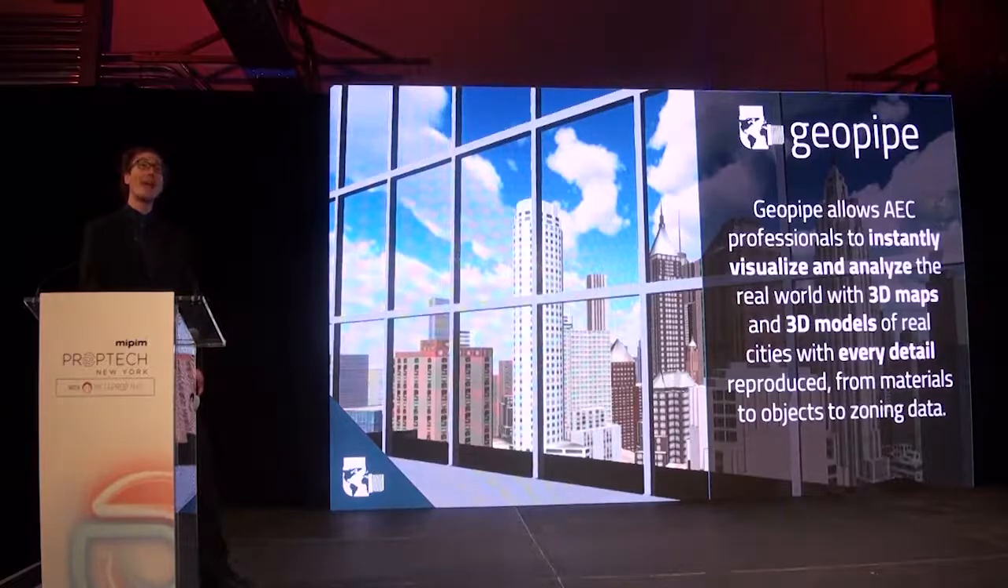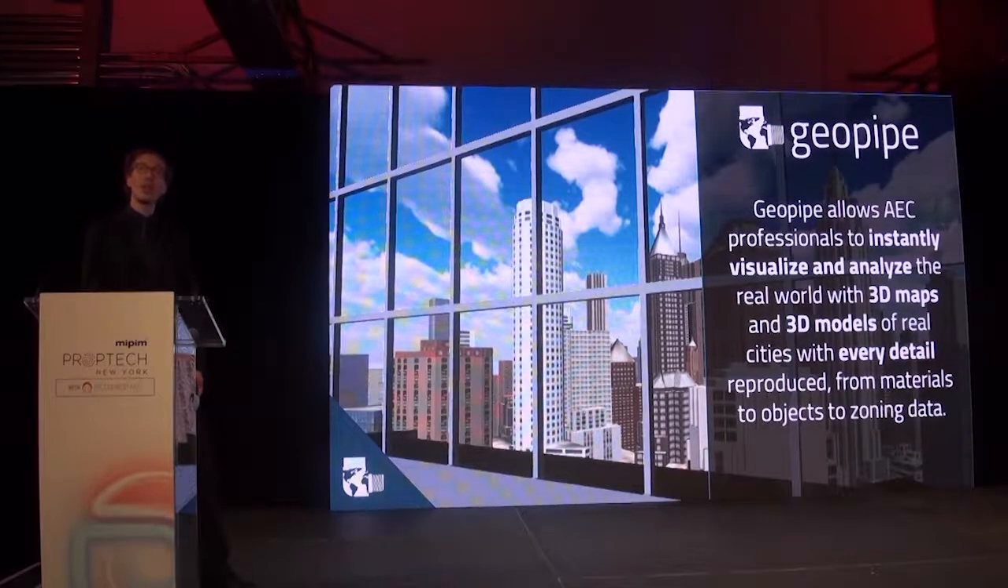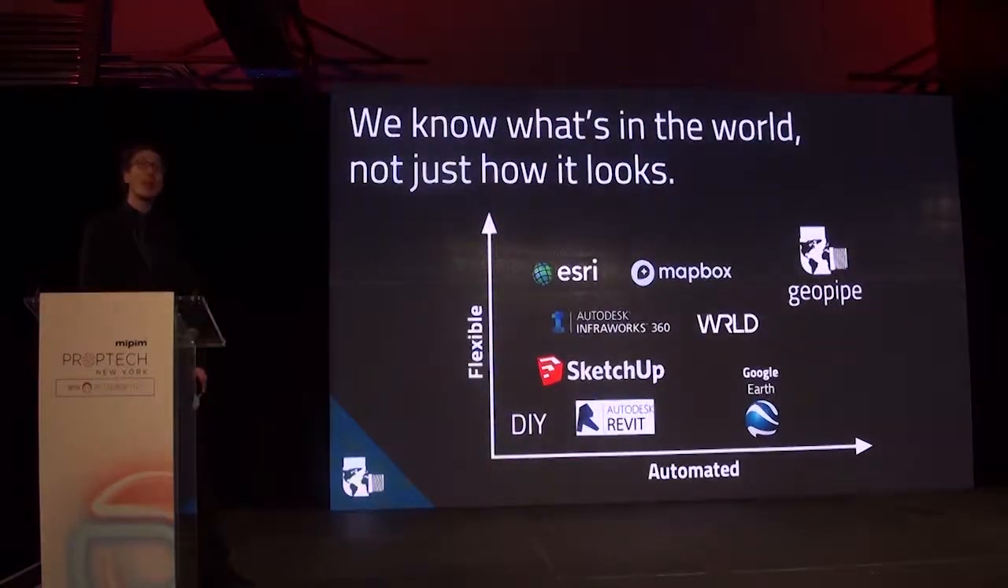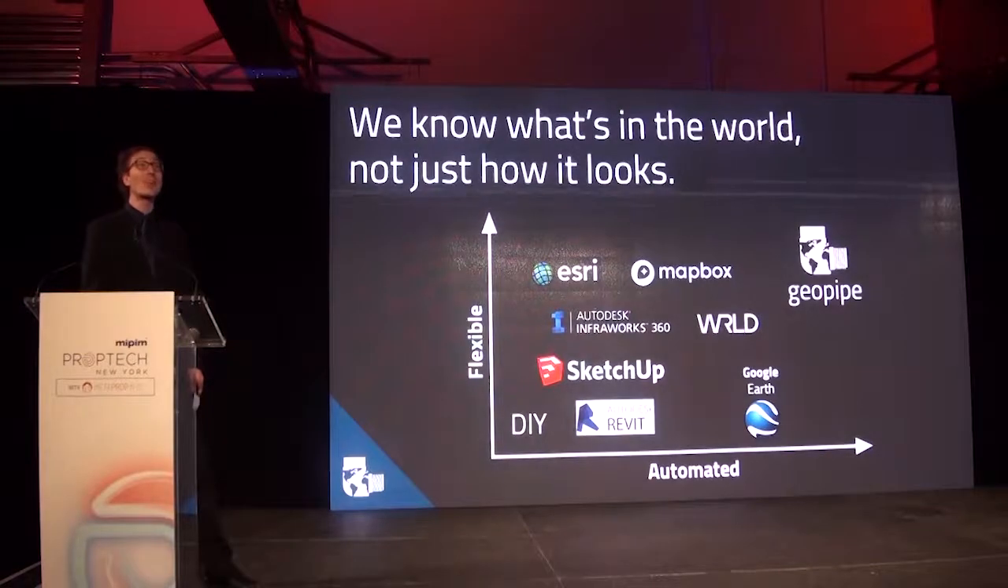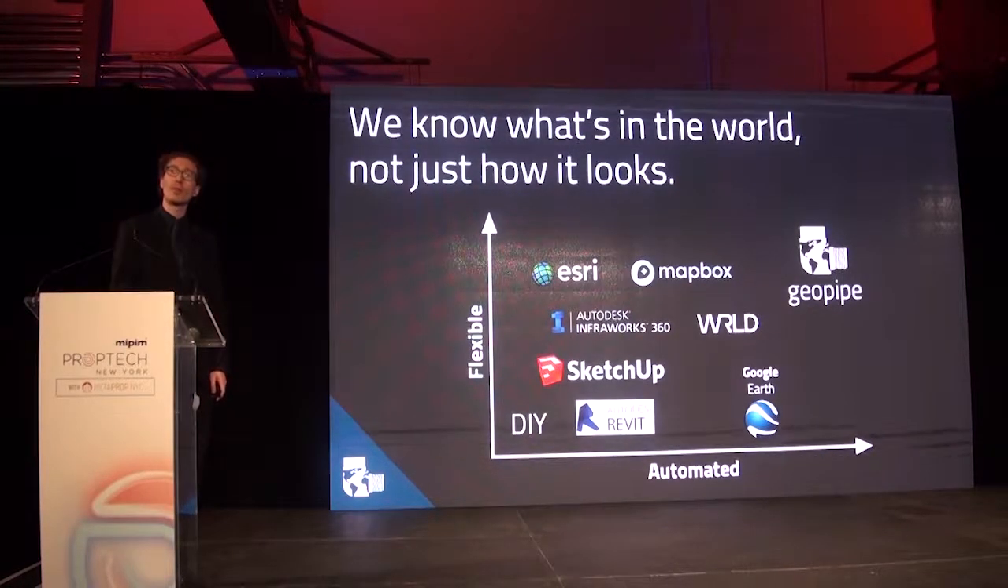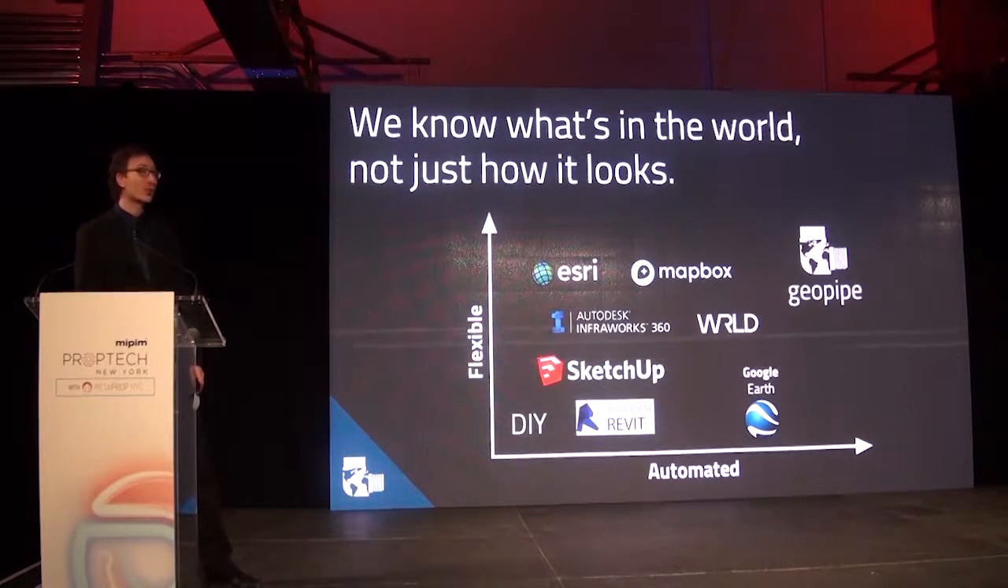Specifically, we use AI to turn raw sensor data about the world into rich, labeled 3D maps and immersive 3D models. In fact, we know what's in the world, not just how it looks. Our models are more flexible than Google Earth's photogrammetry, and you can actually pull them out and use them in your own visualization and editing software. Unlike Esri City Engine and Mapbox, we don't rely on human-labeled OpenStreetMap data.